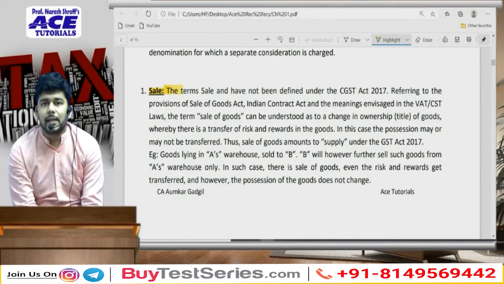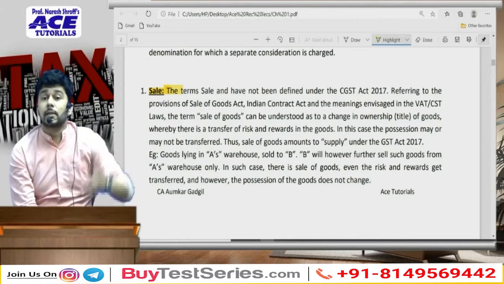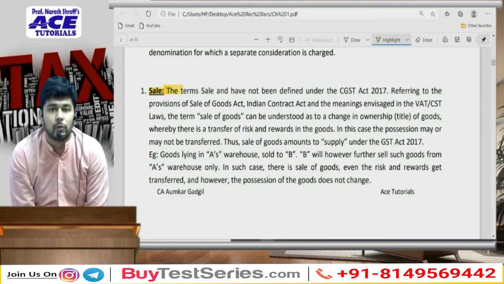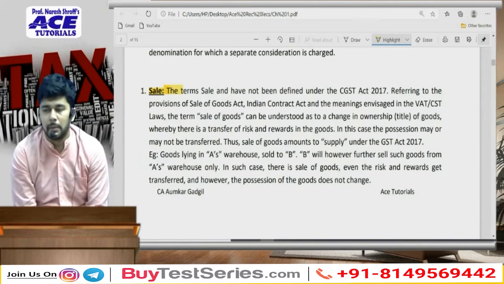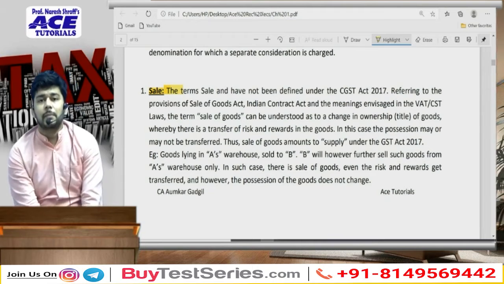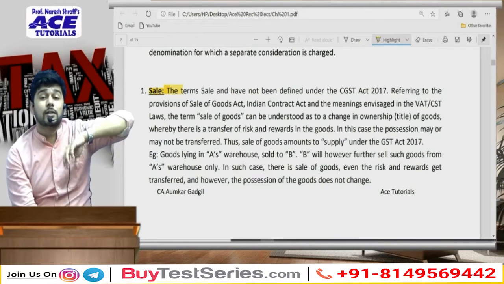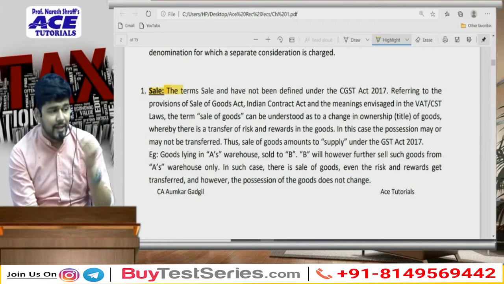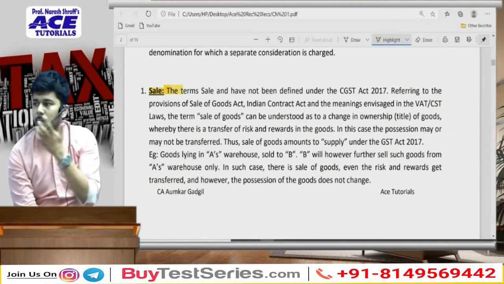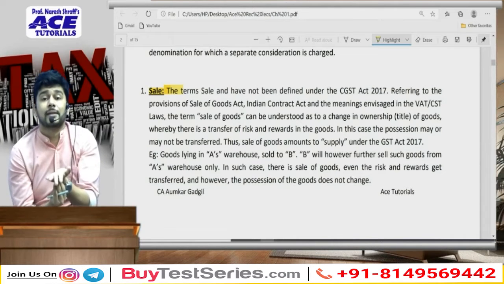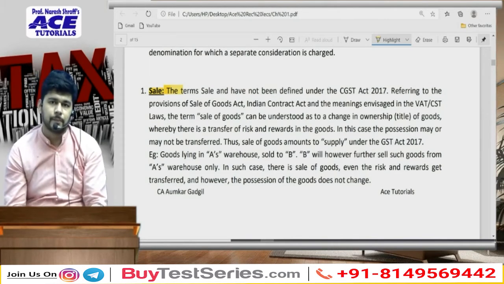You have understood the word sale when discussing the Sale of Goods Act in your foundation or probably in your intermediate. So sale means there is a change in ownership from the seller to the buyer. So if there is a sale of goods, it will be considered as a part of the word supply, and therefore it will be a taxable event for the purpose of GST.